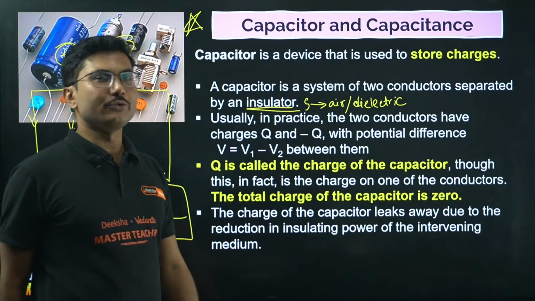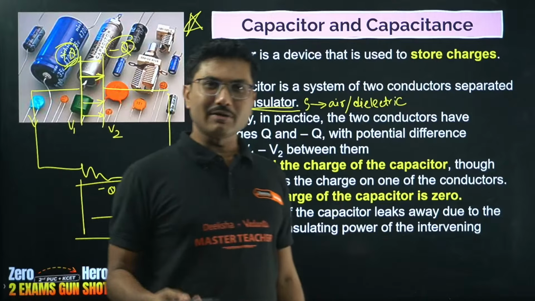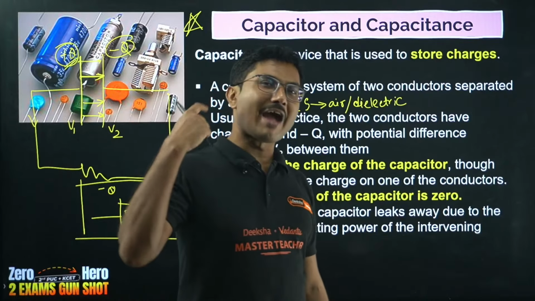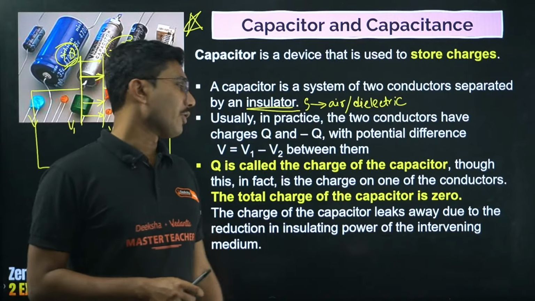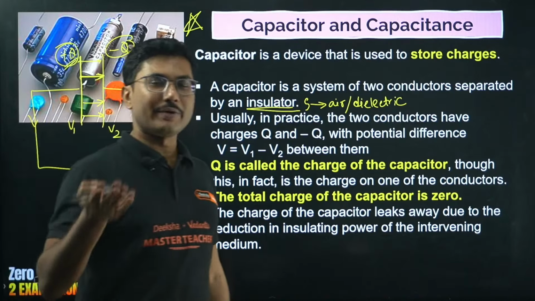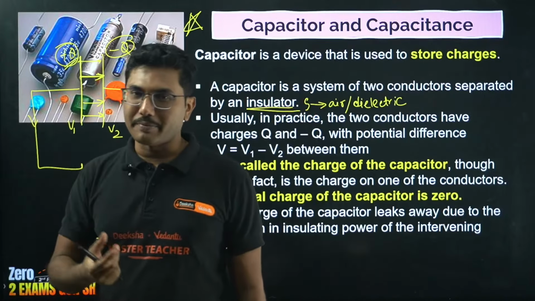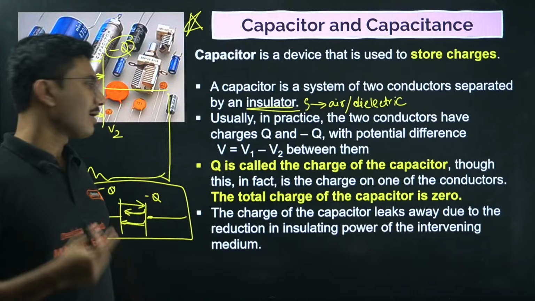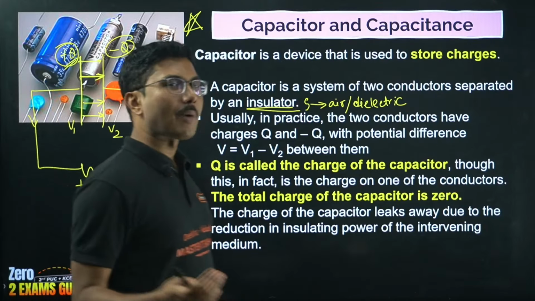There are some ways to take precaution, but generally we use a capacitor in a live circuit only. For example, a capacitor is used in fans. Fan is a very common place where a capacitor is used. It works on the live, whenever current is flowing through it, it works. It is not like your power bank. Power bank is something where you can store the energy for a longer time. Capacitor is not a power bank.